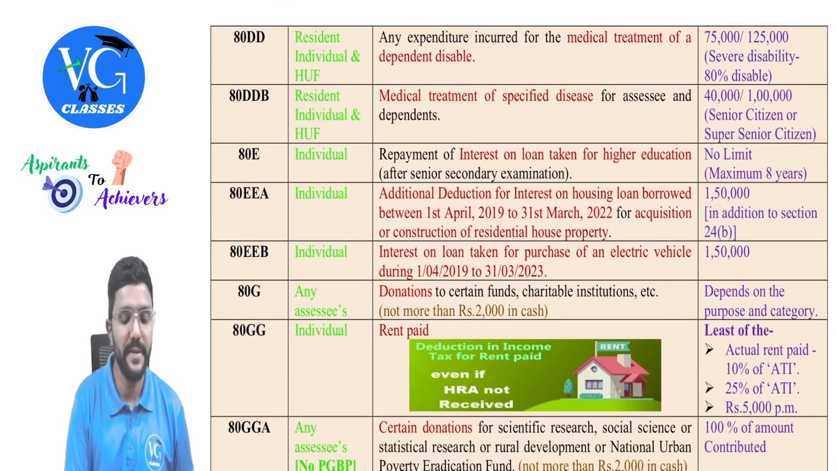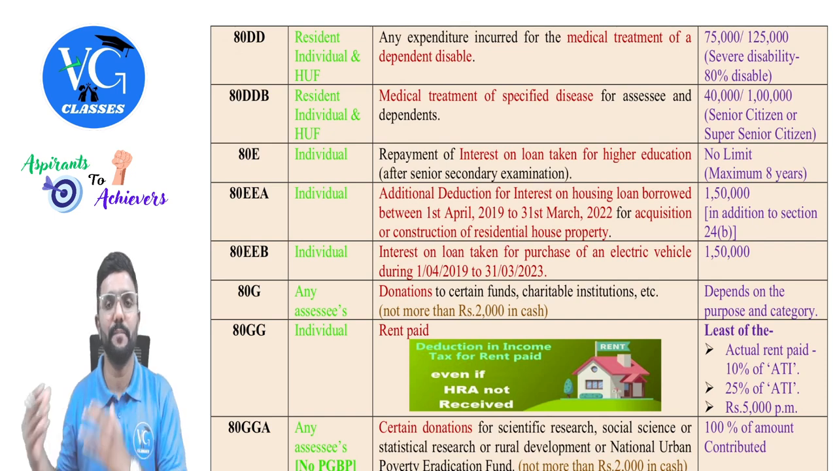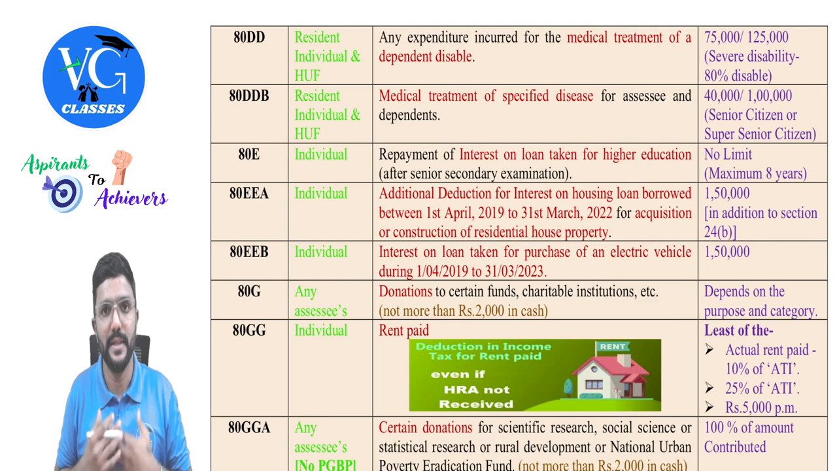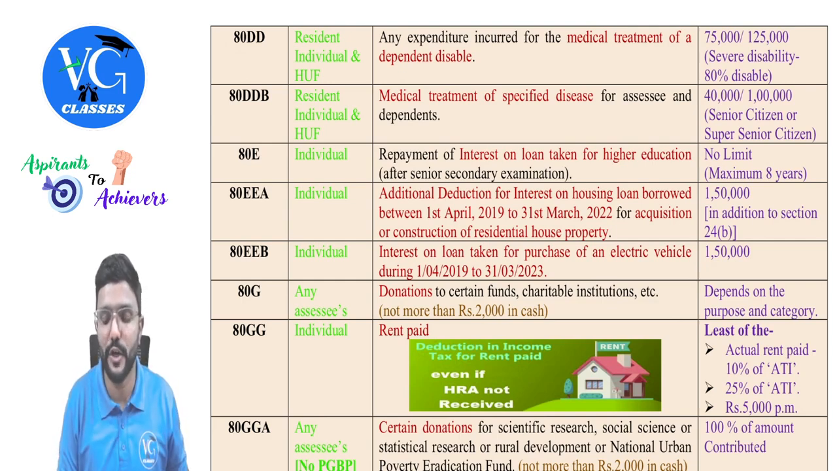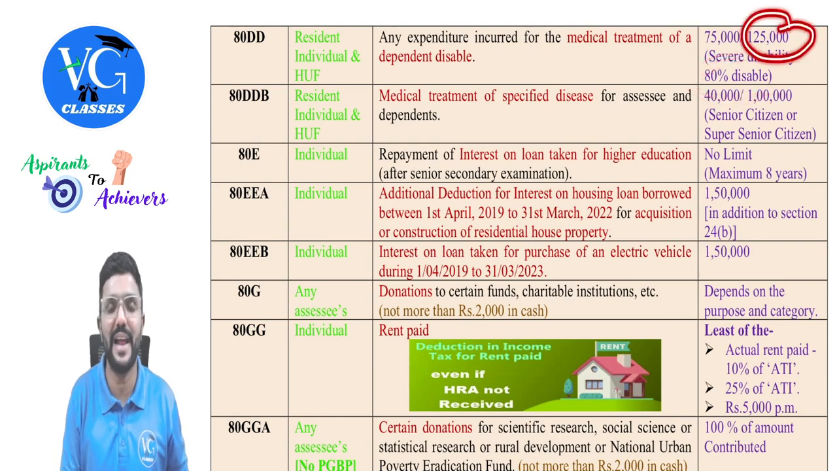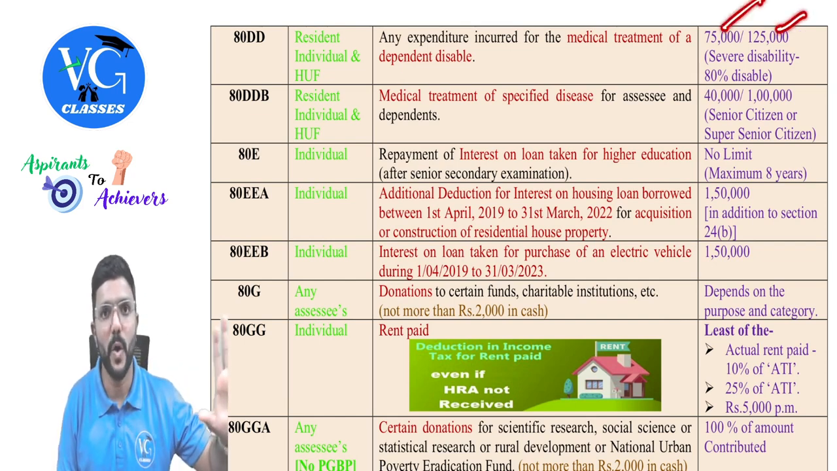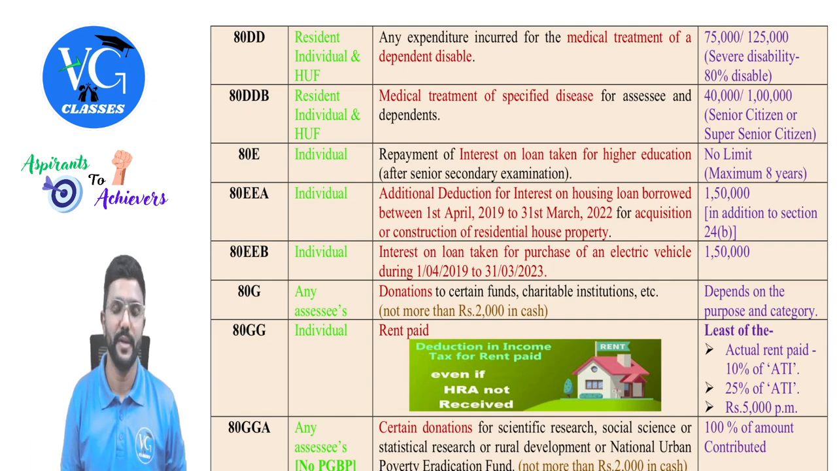Then coming to 80DD, if assessee is taking care of a person who is dependent on assessee and suffering from disability, then assessee can claim a flat deduction of 75,000. And if the dependent is suffering from severe disability, that is 80% or more, then assessee can claim a flat deduction of 1,25,000, guys. So it is 75,000 or 1,25,000, not both. If question is silent, please go with 75,000. If question is clearly mentioning that the dependent is suffering from severe disability, then you provide for 1,25,000.